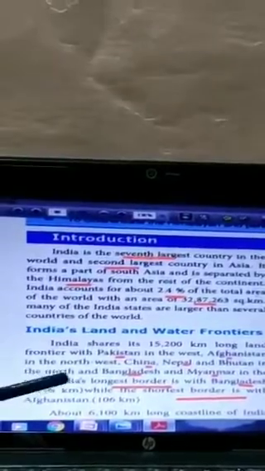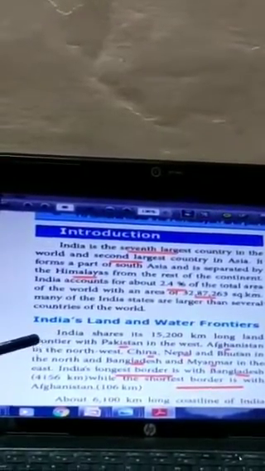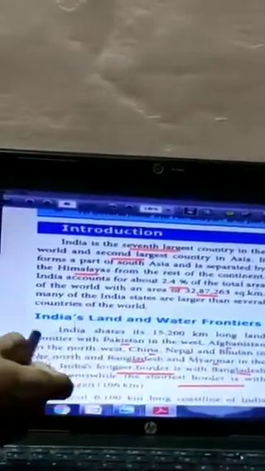So India's longest border is with Bangladesh. See here. India shares its longest border with Bangladesh, and the shortest border with Afghanistan. So here you may get a doubt. Here it is mentioned India shares its 15,200 kilometer long land frontier with Pakistan. But here we get an answer: India's longest border is with Bangladesh. You may get a confusion.